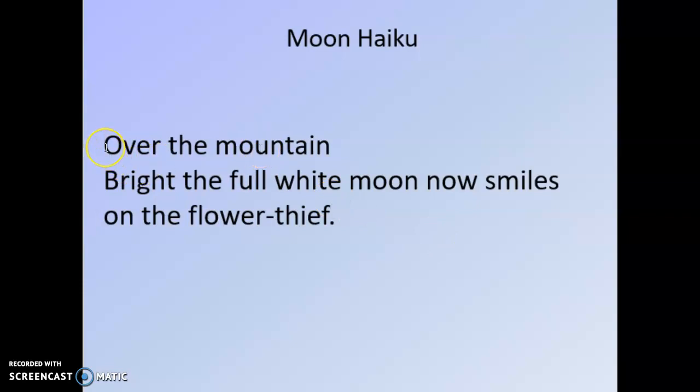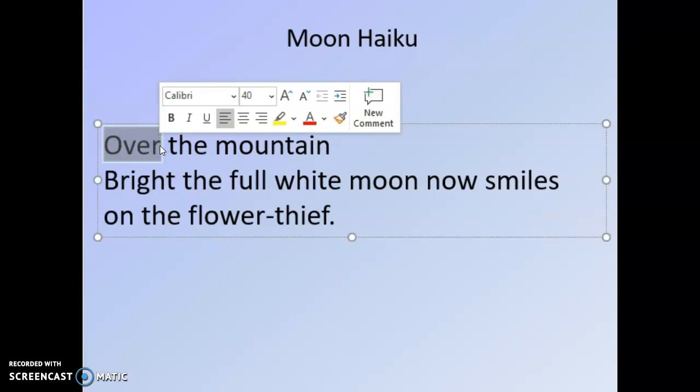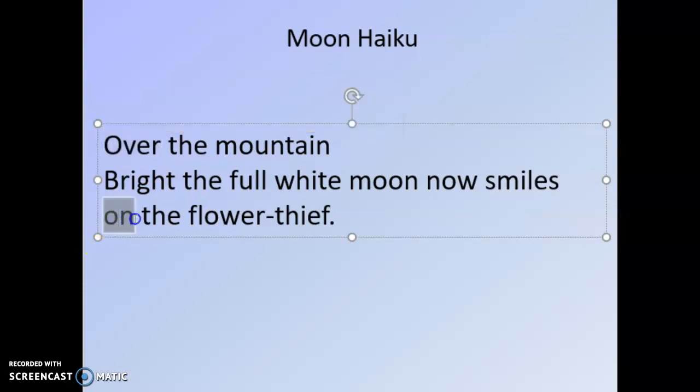Okay, some things in here that make it successful: we have some prepositions at the start of sentences. So over, under, those words just make it a bit more exciting. Our sentences don't always have to start with "the", and we've got "on" here, that's another preposition. It also says the moon now smiles. The moon now smiles is a personification. Personification is when you give an object a human characteristic. We know that the moon can't really smile, but it's bringing the moon to life and making it more exciting for us to listen to.